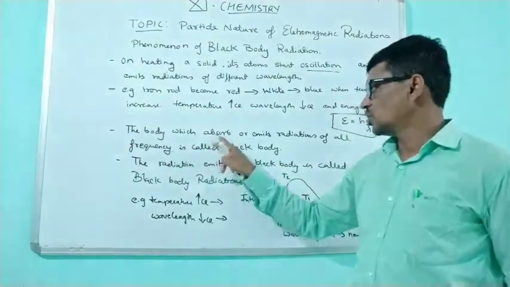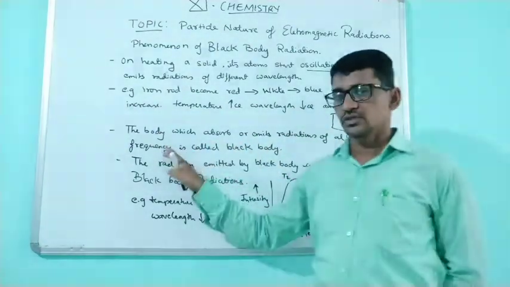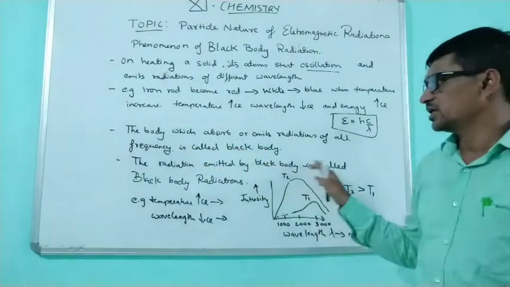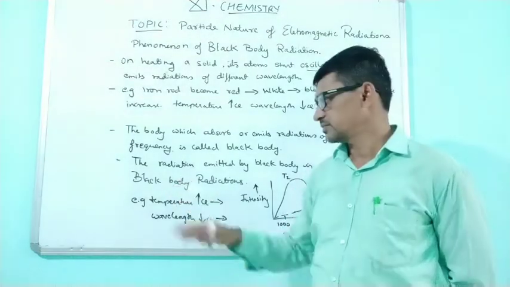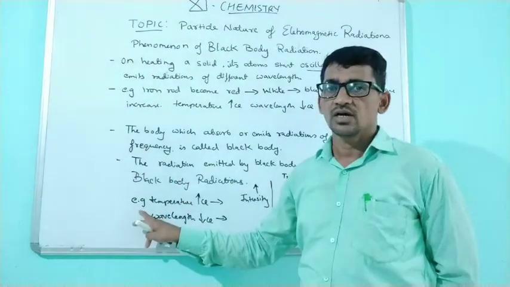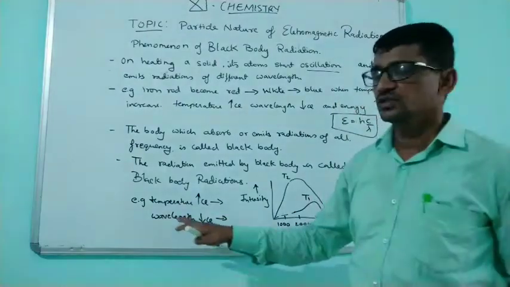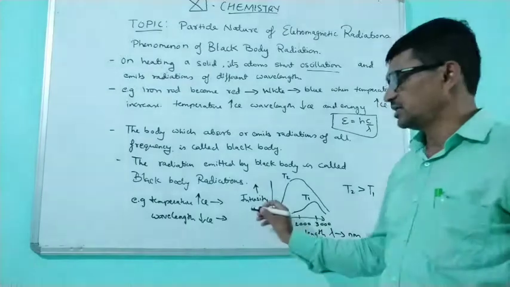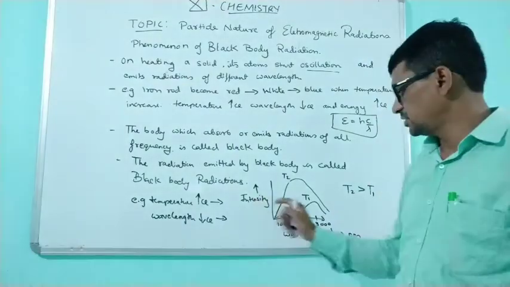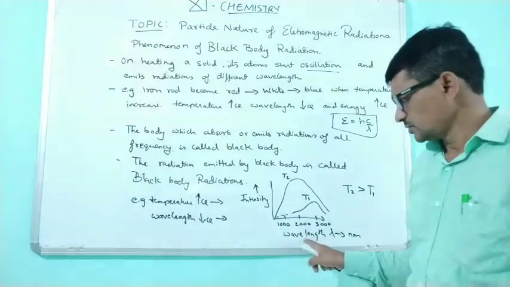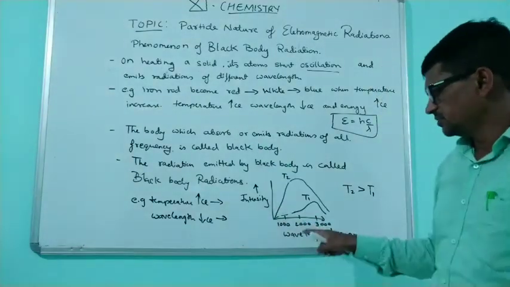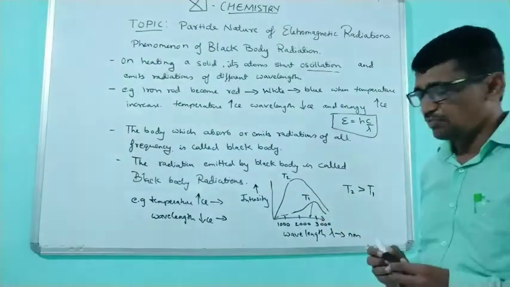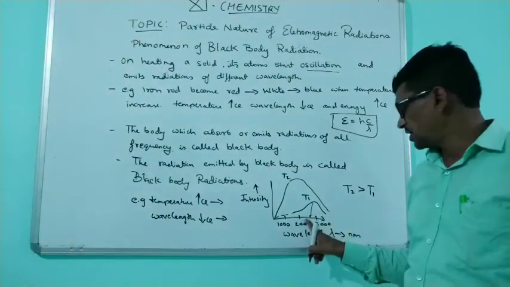A body which absorbs or emits radiation of all frequencies is known as a black body. Radiation emitted by the black body is called black body radiation. If you study the graph, here I have drawn the graph of intensity, intensity meaning energy, against wavelength. Here the rod is heated, and its emission peak is at 2500 nanometer.